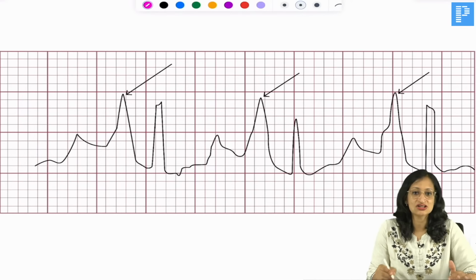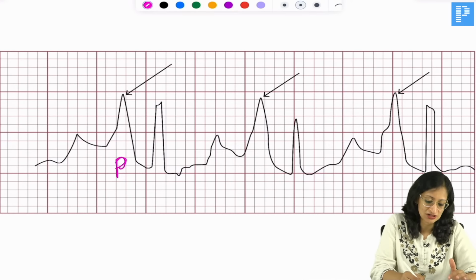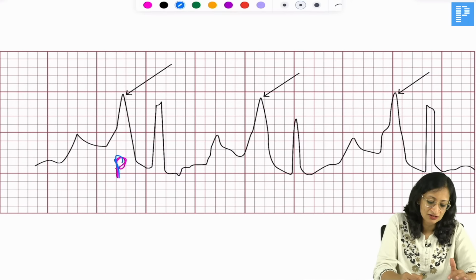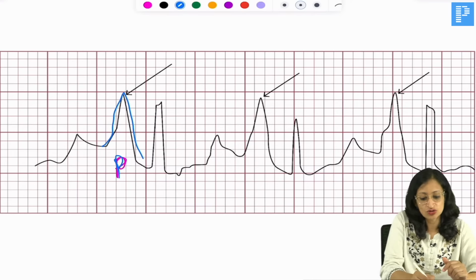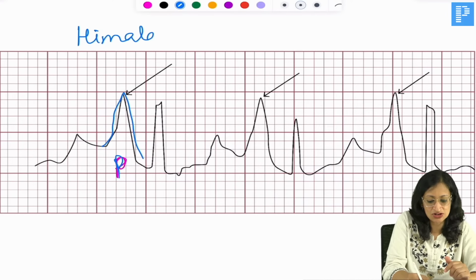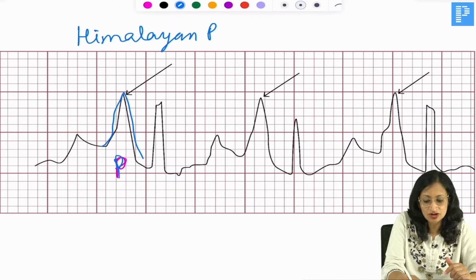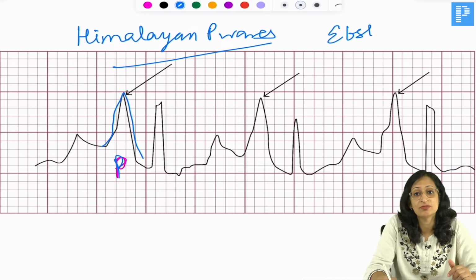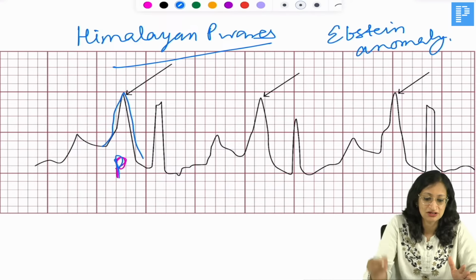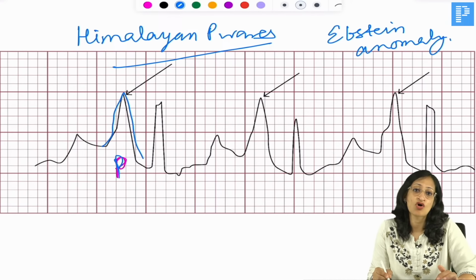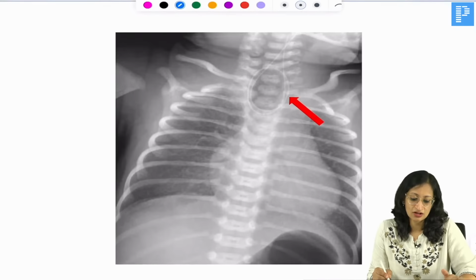And you get such huge P waves. Can you appreciate these P waves are so big? They are looking like Himalayan peaks. So, you get Himalayan P waves in ECG, again Epstein anomaly. And yes, maternal lithium use. So, during pregnancy, if a mother is on lithium, there are more chances of Epstein anomaly in the baby, right? Atrialization of the ventricle.